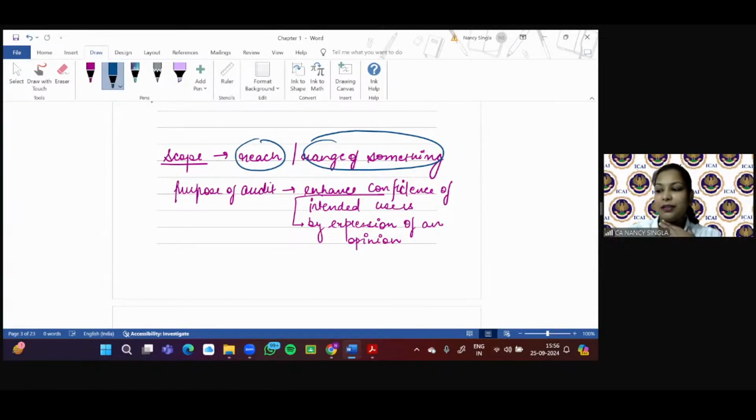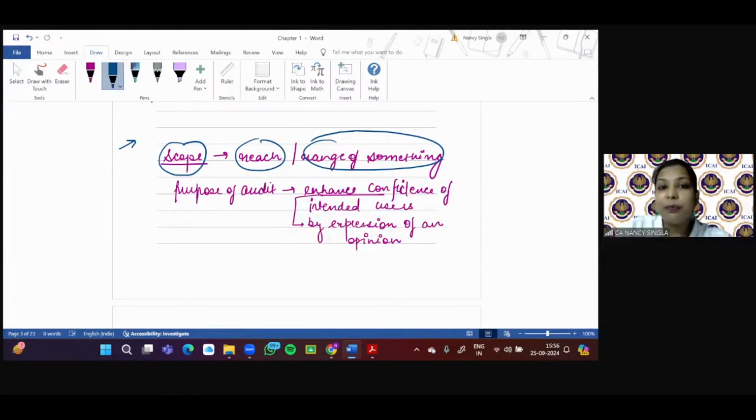So let's frame a question around this. Let's say that XY and Associates, as I'll continue with the same example, are appointed as the auditor of ABC Limited, and a new joinee is there in the engagement team. He asked the engagement partner to tell him about the scope of audit, as to what all aspects of the entity are covered when the audit has been conducted, right?